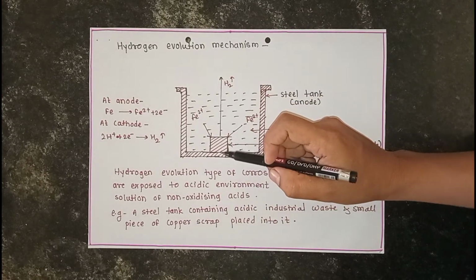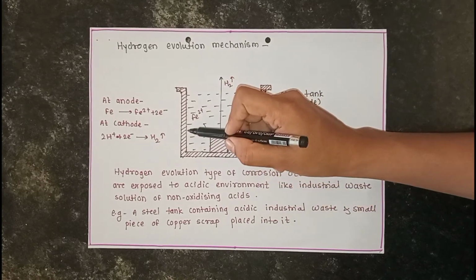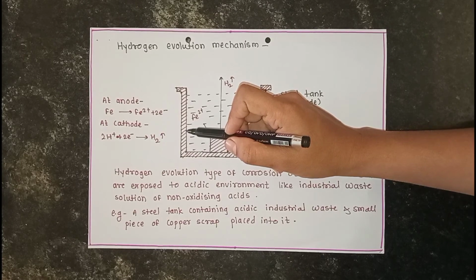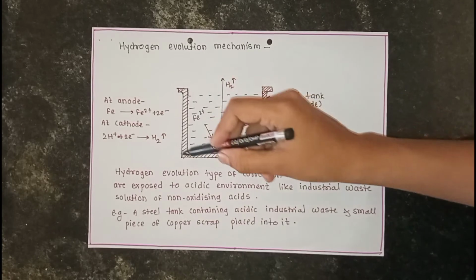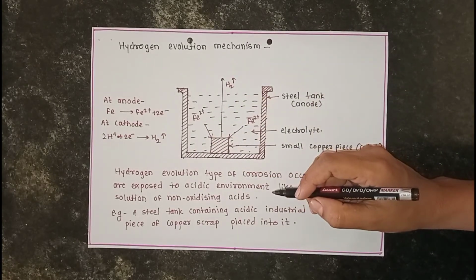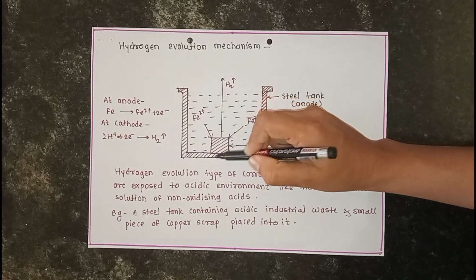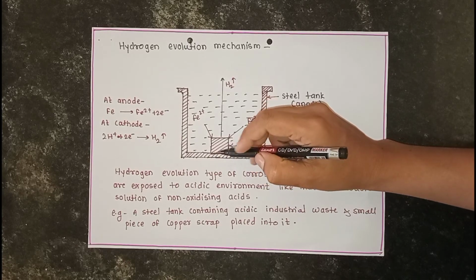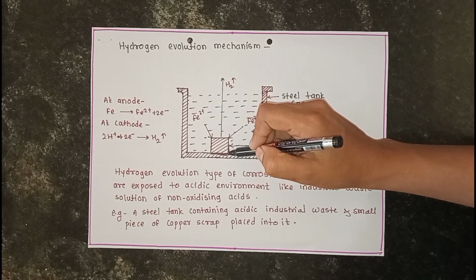So in this case the copper piece becomes cathodic to the steel tank, which becomes anodic. And as the acid is an electrolyte, a corrosion cell is formed. So in that way there is a corrosion cell present. We see here that some part of the steel tank is in contact with the copper, and this part will be corroded with the evolution of hydrogen gas.